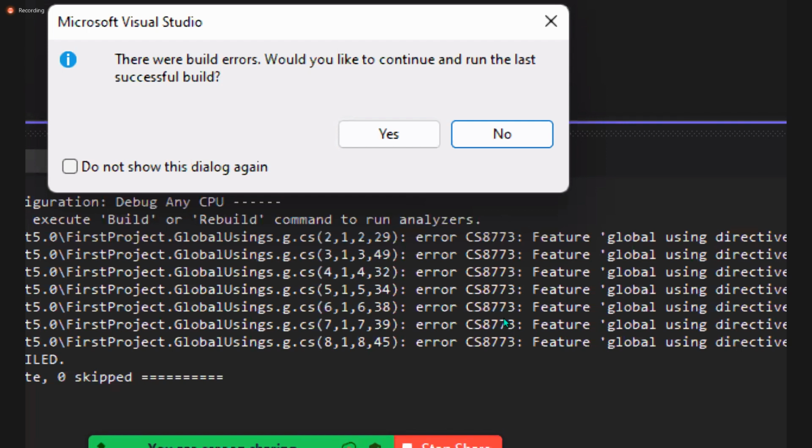When you get this, most of the people will do this. What do you do? You will select this checkbox, "Don't show this dialog box again," and you will click on the yes button and you are done. From now onwards, it won't show you any errors. And whenever there are errors in the code, without showing the errors, it will run the old code.